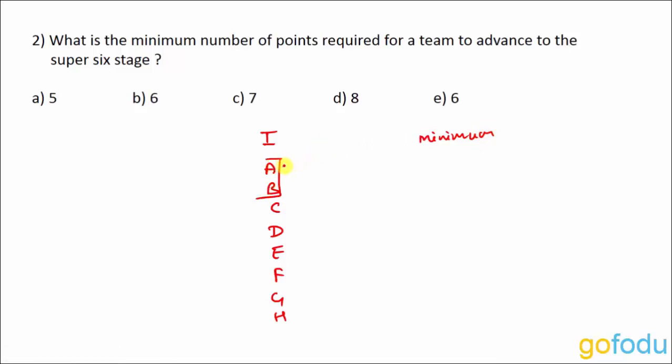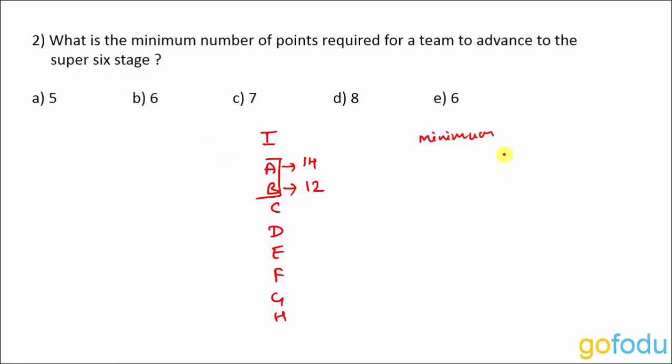The maximum points that A can get is 14, and the maximum that B can get, will it be 14 or 12? It will be 12, because in the match between A and B, B lost to A, and we are considering that B won all the rest of the matches. So the maximum points are 14 and 12 for A and B.